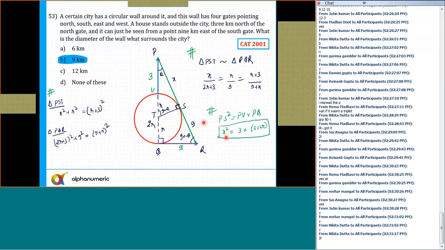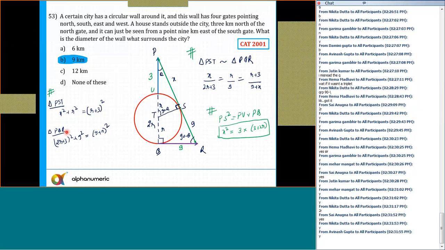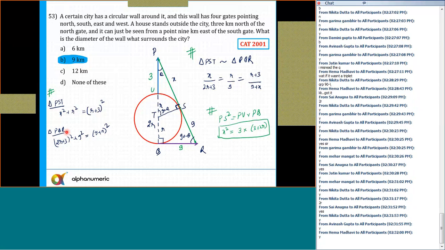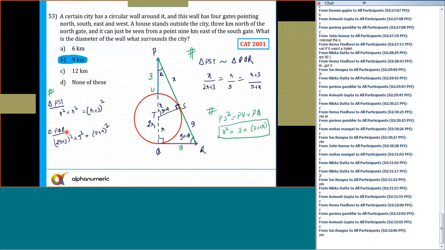So you can substitute this x square in this equation, and everything will be in terms of R. Because if I try to solve these two, then probably here x square plus 2x. So we know that x square is equal to 3 into 3 plus 2R, and then substitute this x square. So everything will be only in terms of R, and then we can simplify. Is it clear now? Please respond, all of you. Hema, Avinash, Nikita, Priyank, Sai, Ankur, Madhur, Jatin, everyone.